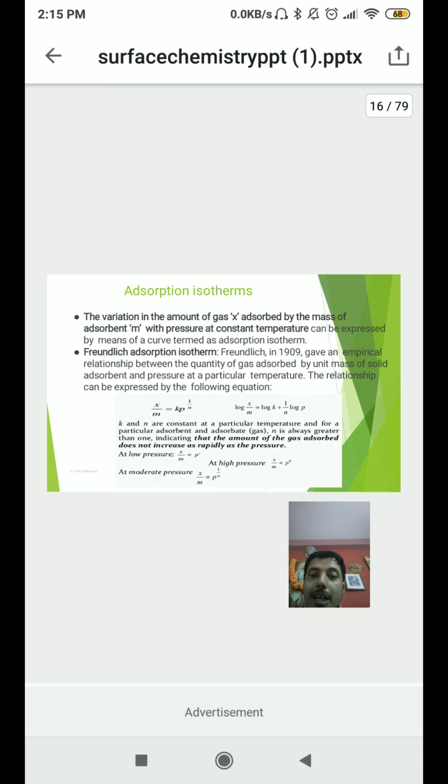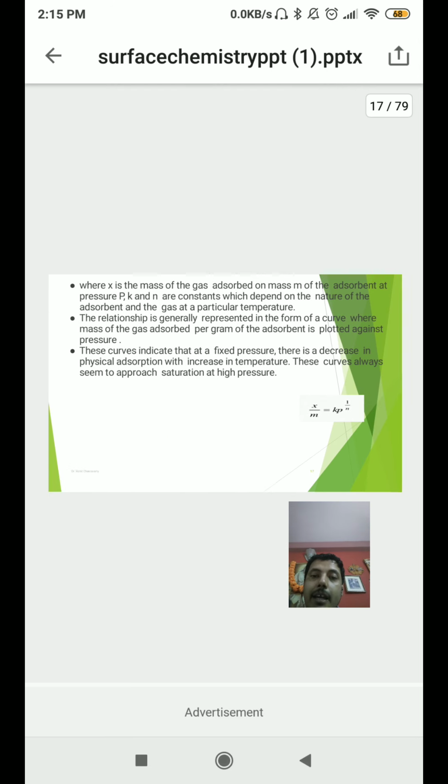So at low pressure, x/m is directly proportional to p to the power 1. At high pressure, x/m is directly proportional to p to the power 0. At moderate pressure, x/m is directly proportional to p to the power 1/n.